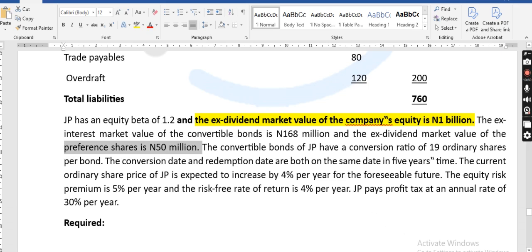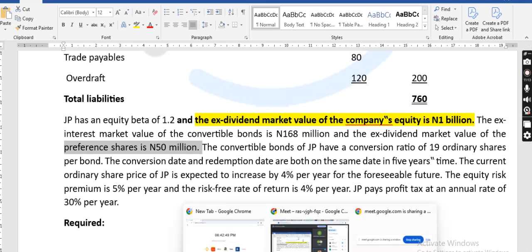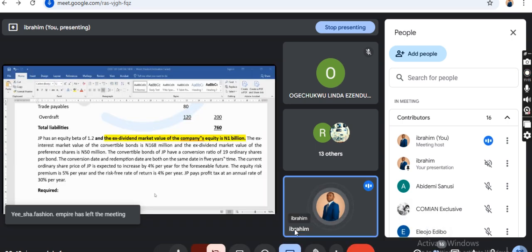The total market value of the preference shares is also given as 50 million. Now, the convertible bonds of JP have a conversion ratio of 19 ordinary shares per bond. Class, the convertible bonds of JP have a conversion ratio of 19 ordinary shares per bond.